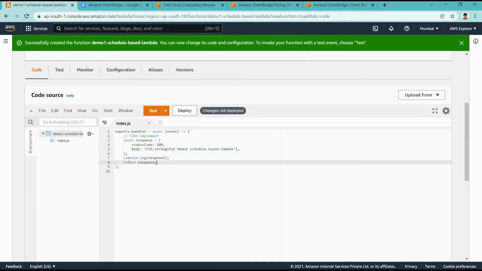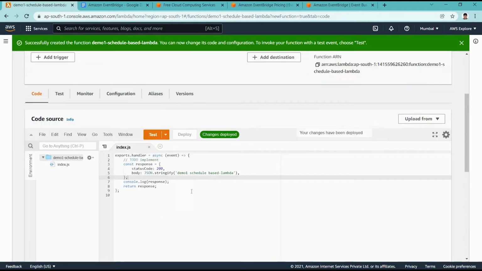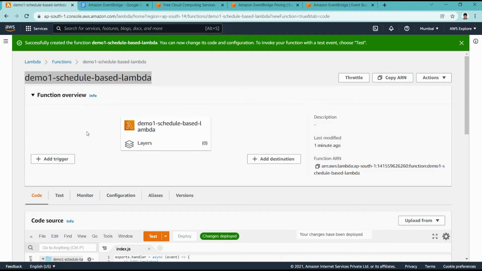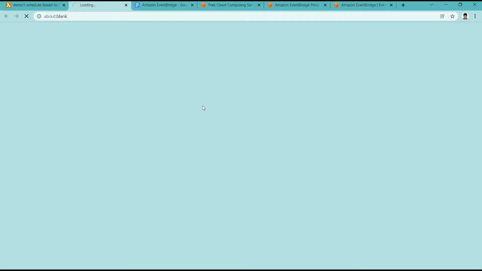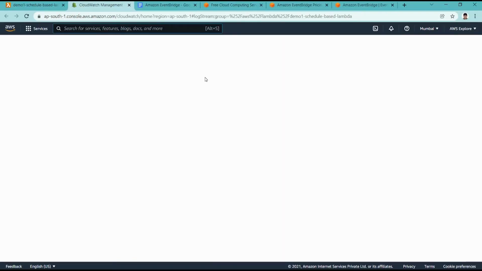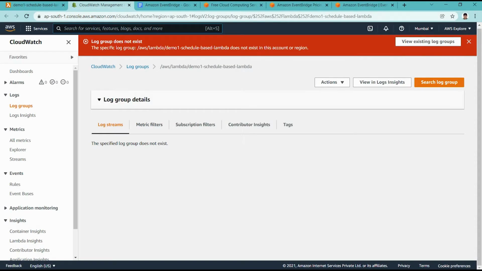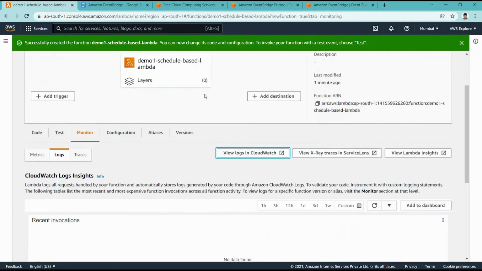After changing, I am just consoling, so whenever this is called it will log into CloudWatch. I am saving this, and in monitoring when we go to CloudWatch it will show us if any logs are there. We did not invoke this lambda, so it will say the log group does not exist, because we did not call this lambda anytime.